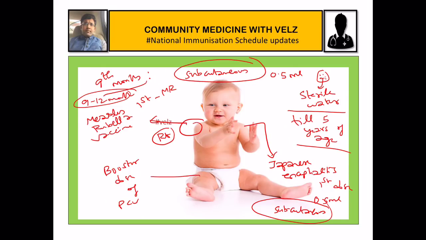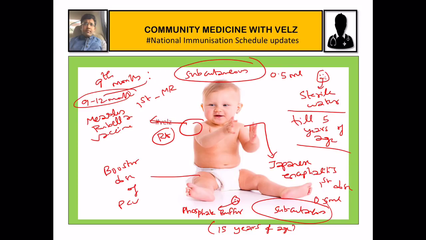It is also in the form of a powder, so the diluent to be added is phosphate buffer. What is the maximum age? It can be given even till 15 years of age if a child has missed the dose.